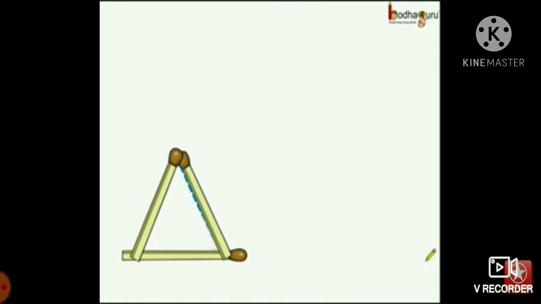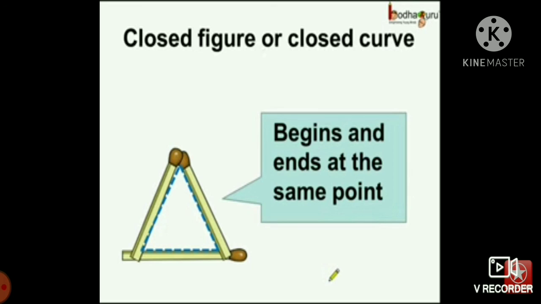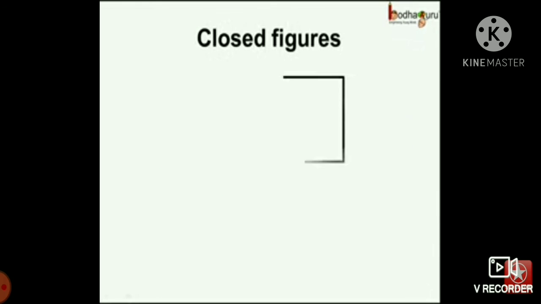See this figure, how it is formed. Here the starting point and end point are at the same point. The starting point and end point meet at one point. So we can't tell where the starting point is and where the end point is. These types of curves are called closed curves. Just observe this figure. This is a closed curve, right? It started from here and meets again at the point. So where is the starting point and where is the final point? We don't know. This is an example of a closed figure.